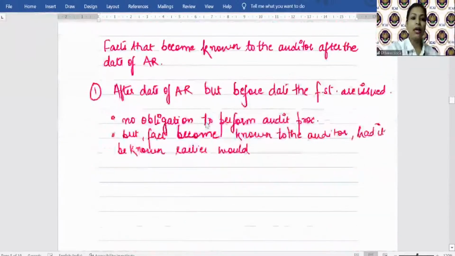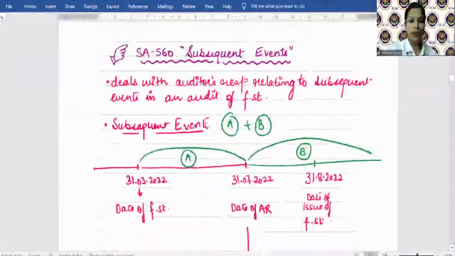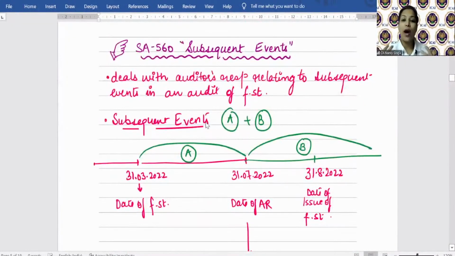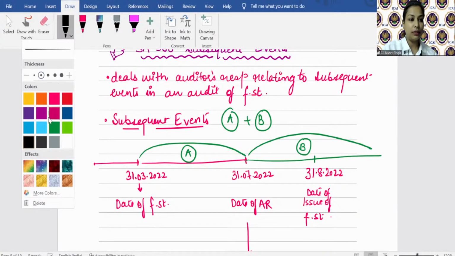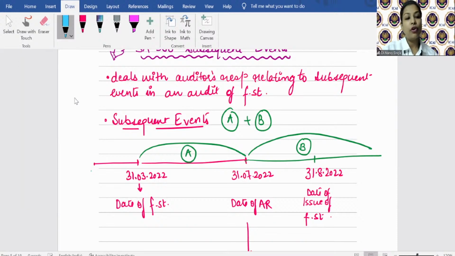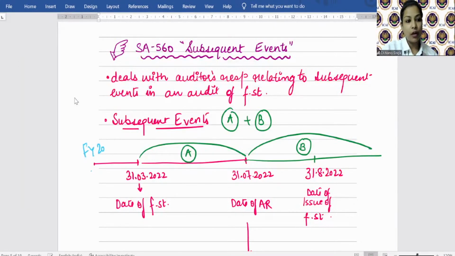Okay. Now, let us try to understand why we are studying this essay. We always study why we need to study this topic first, and then we'll try to understand what is contained in this essay. Okay. Now, students, let's say the auditor is conducting the audit for the financial year 2021-22, that is, for the year ending 31st March 2022.